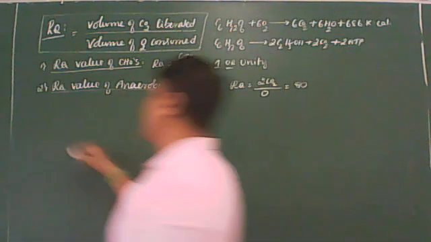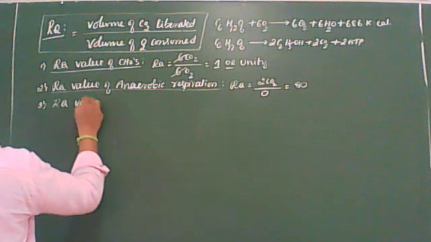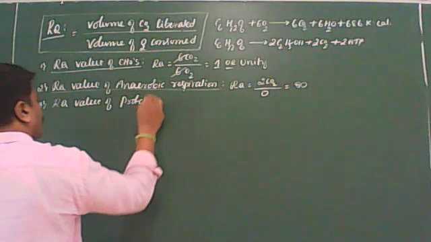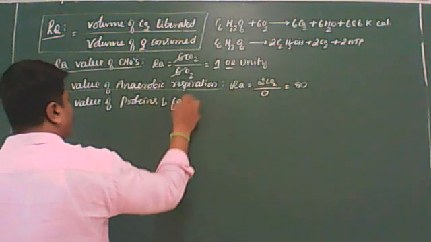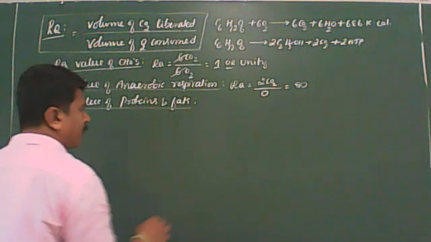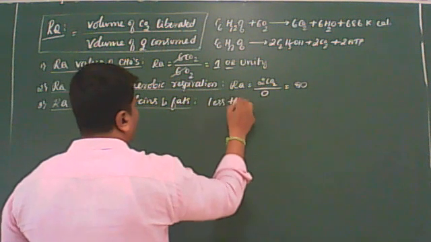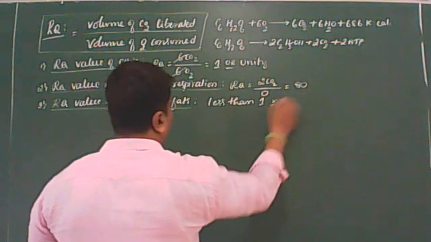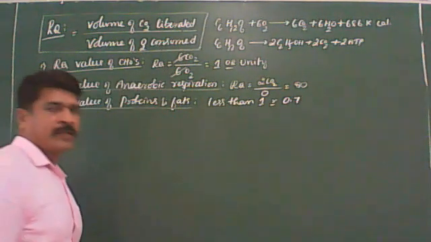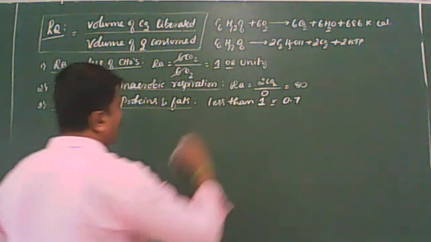Like that, the RQ value of proteins and fats. The RQ value of the proteins and fats is less than 1, or you can say 0.7. Even you can take 0.4 also. Always less than 1. You remember this. This is for proteins and fats.